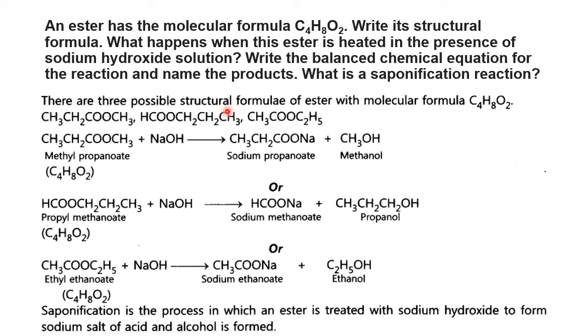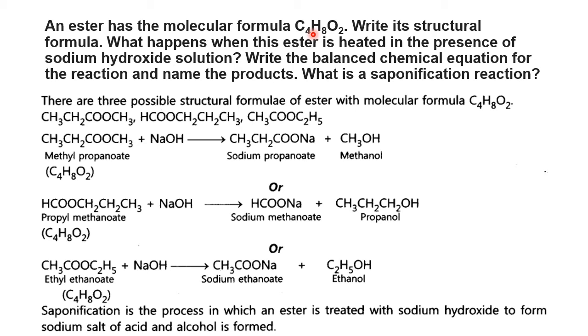An ester has the molecular formula C4H8O2. Write its structural formula. Okay. So we know only the condensed molecular formula. Now, what are the possible structures we can draw using this condensed formula?